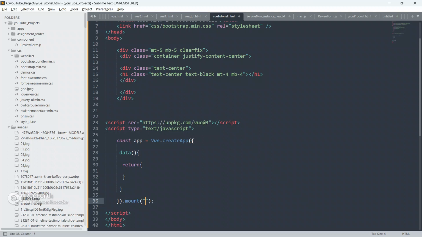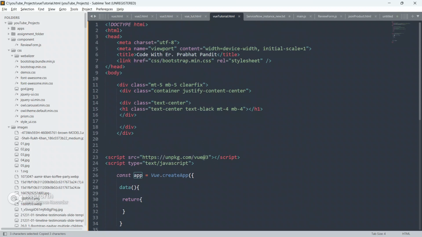What to mount? I will mount this app. Here this is the class name, app. I'm going to copy this class and put it inside the parent div. So now this entire parent div, whatever you write inside this div, will be considered a Vue element or Vue instance. That's why I have given this class app to the parent of the entire div.